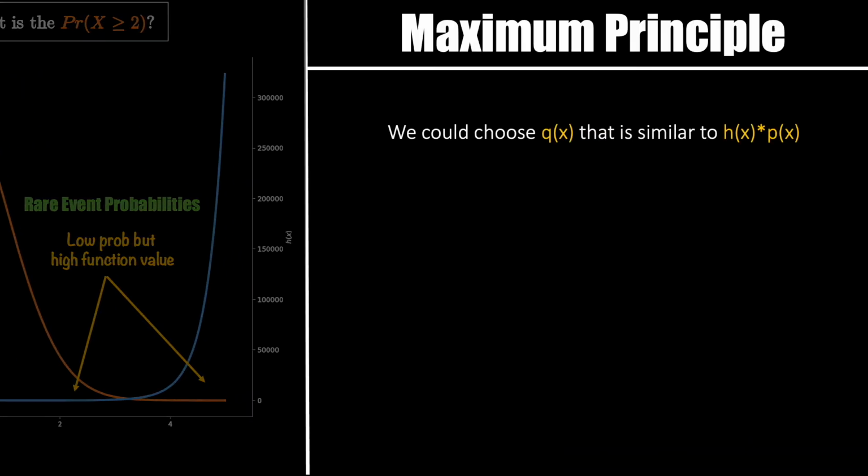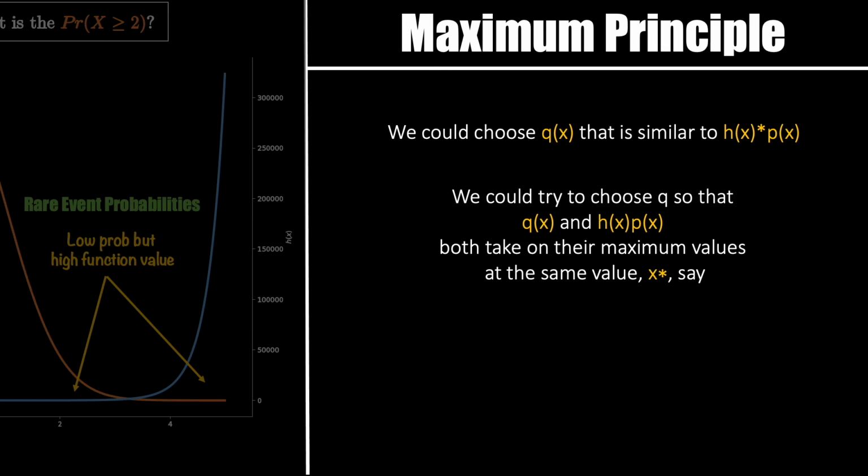It's called the maximum principle. The first idea is to choose Q such that it is similar in shape to h of x and p of x. Similar in shape often translates into choosing from the same distribution family as p. So for our current exercise, we should choose a normal distribution, but then what would be its parameters? One way to estimate the parameters is by evaluating where the peak of the product of h and p is. In other words, we turn this into a maximization problem. Let's do this quickly for our current exercise.